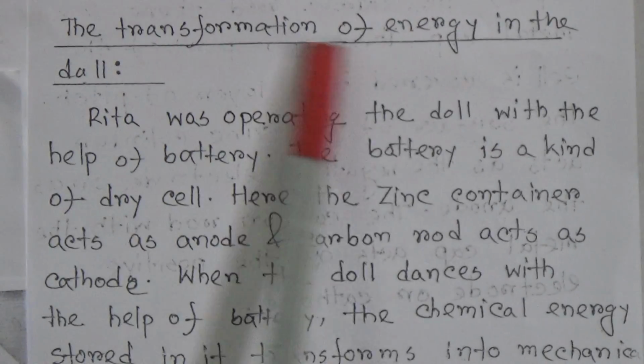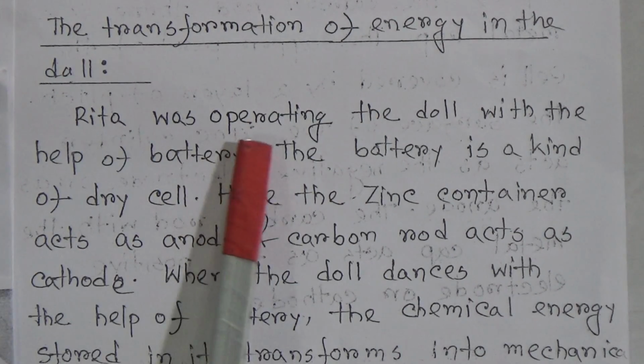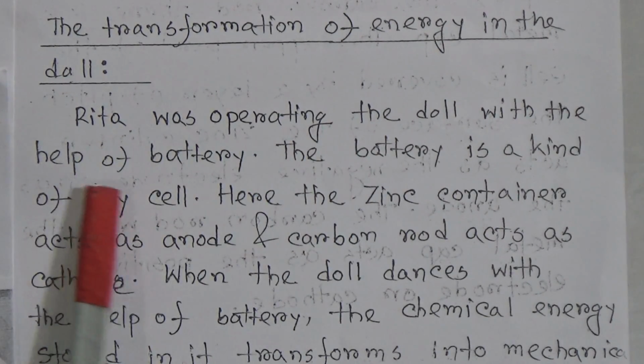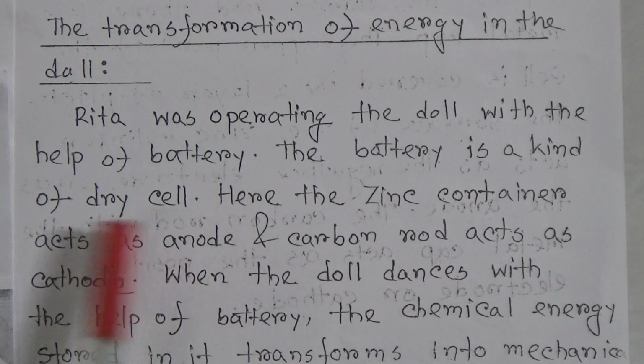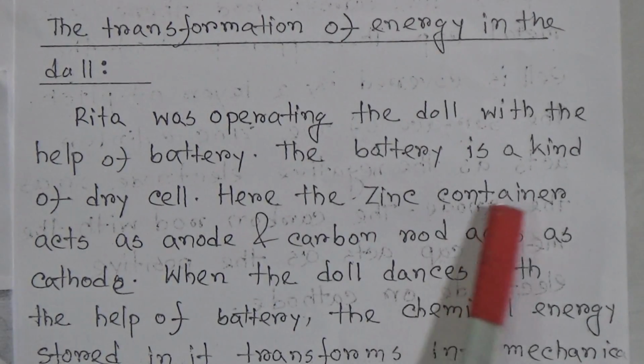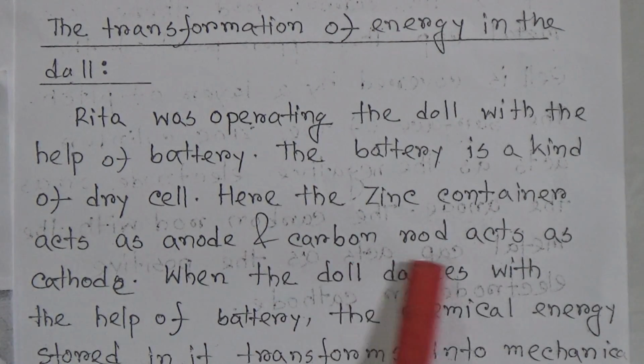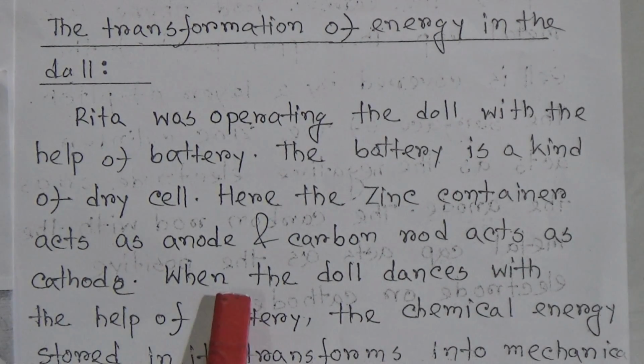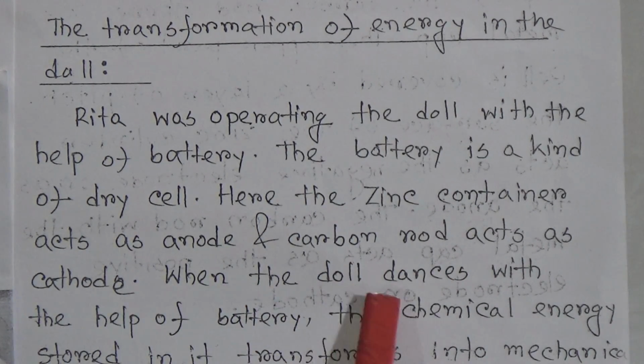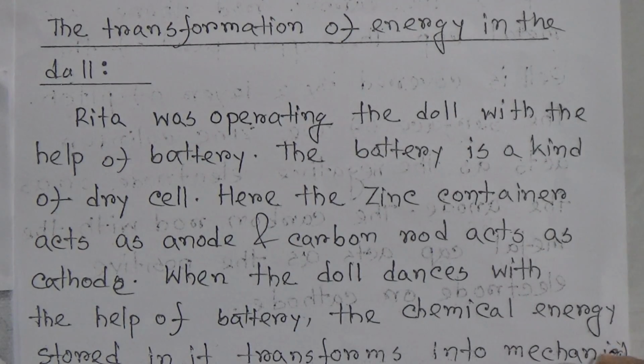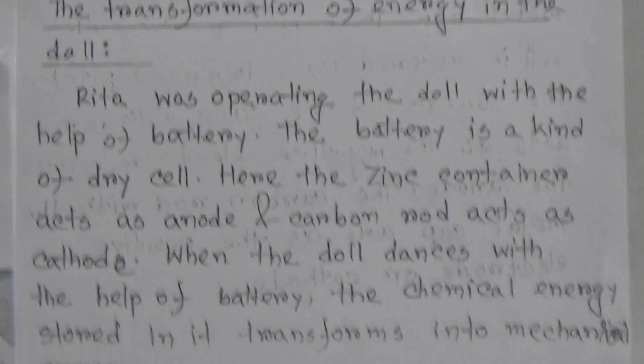The transformation of energy in the doll. Rita was operating a doll with the help of a battery. The battery is a kind of dry cell. Here the zinc container acts as anode and the carbon rod acts as cathode, and when the doll dances with the help of the battery, the chemical energy stored in it transforms into mechanical energy. Mechanical energy.